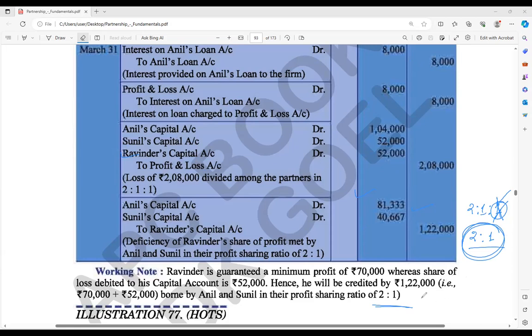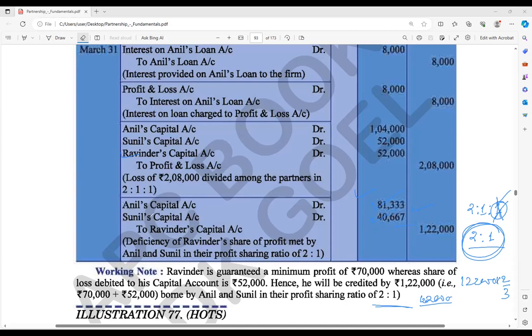Now how much loss are they going to give? In the ratio 2 is to 1, 1 lakh 22,000. That is 81,333 and 40,667. Just take a look: 1 lakh 22,000 into 2 by 3, and 1 by 3. So this is the ratio.